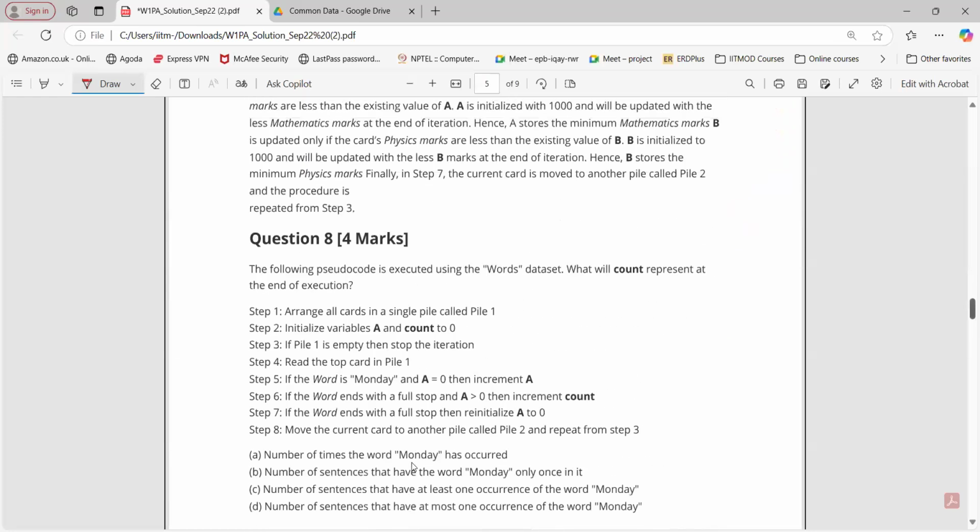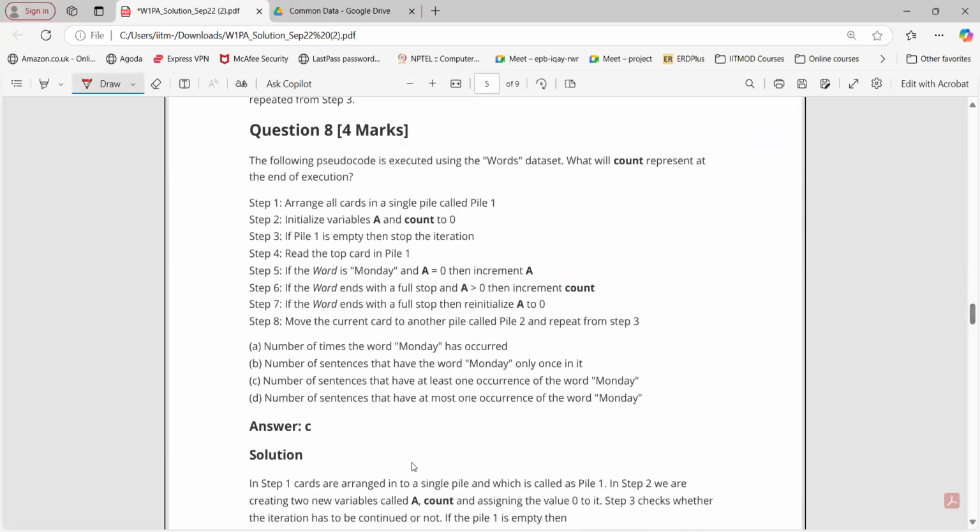Question number 8 here. The following pseudocode is executed using the words dataset. What will count represent at the end of execution? Arrange all cards in single file. Initialize variables A and count to 0. So here we have two variables, A equals 0 and count equals 0. If file 1 is empty, stop the iteration.